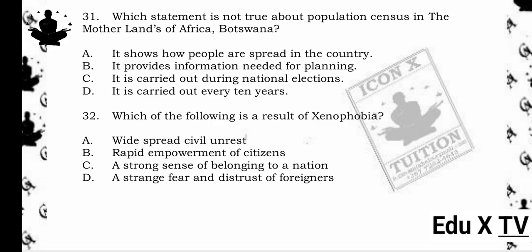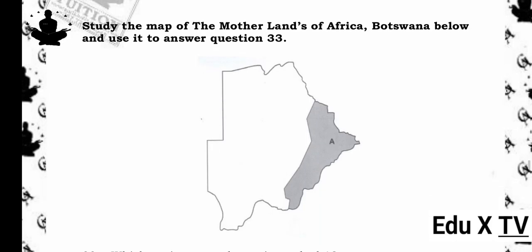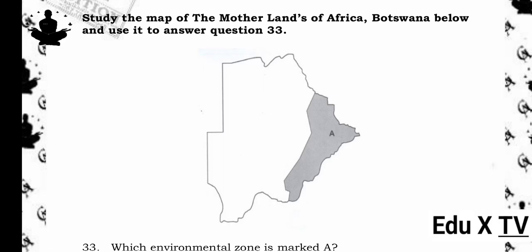32. Which of the following is a result of xenophobia? A. Widespread civil unrest. B. Rapid empowerment of citizens. C. A strong sense of belonging to a nation. D. A strange fear and distrust of foreigners. The answer is D. A strange fear and distrust of foreigners. Reason being, xenophobia is the fear or hatred of foreigners, which can lead to discrimination, violence, and social tension.